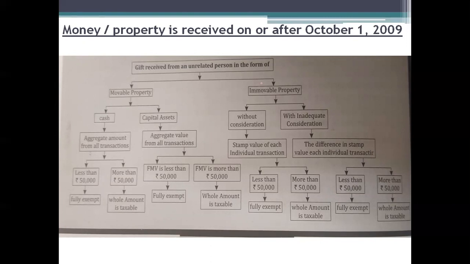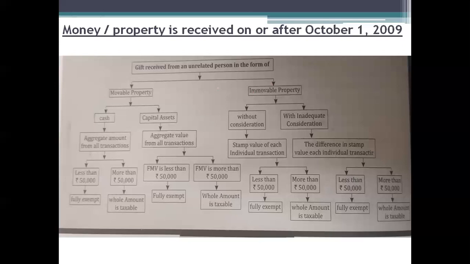If you received the gift before 1st October 2009, the condition says that if you receive the amount from a relative, the entire amount is fully exempted from taxes. If you receive the amount from a non-relative, and it exceeds 50,000 rupees, it is fully taxable. Here, the chart represents that if you receive the gift from a non-relative after 1st October 2009, then the calculations have to be done as per the chart.